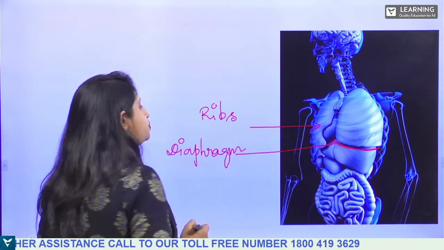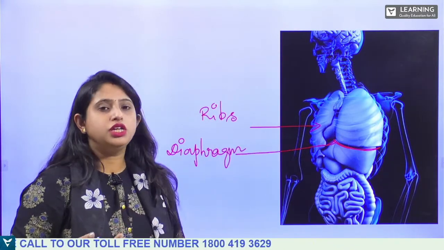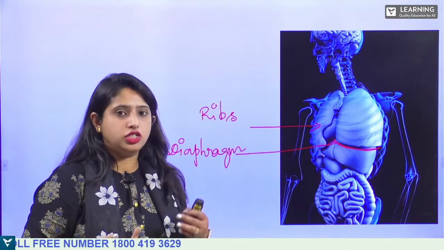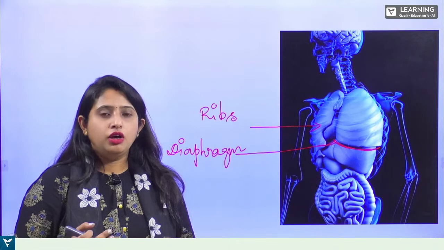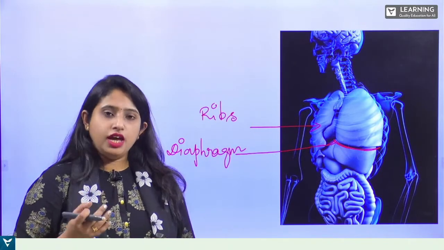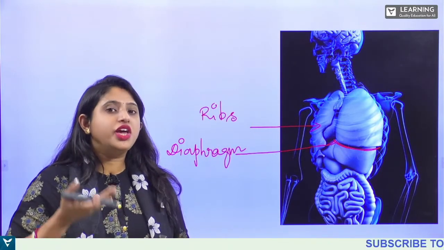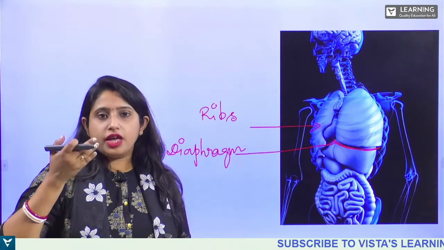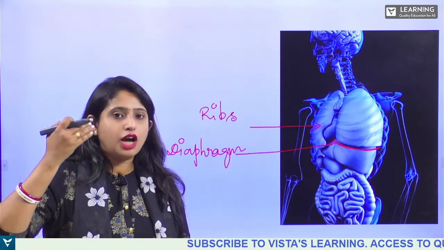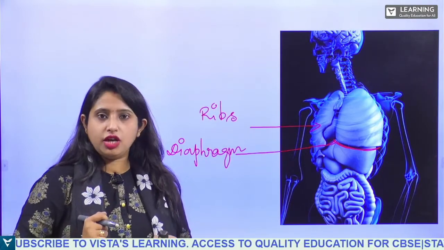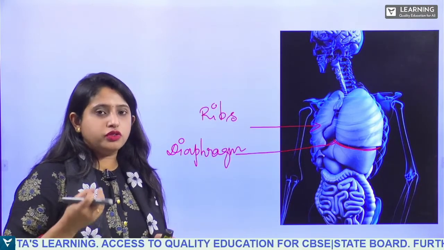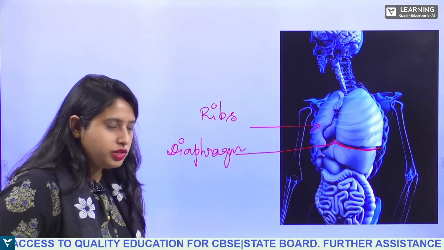So the diaphragm is present under the lungs, which helps in contraction and relaxation. During the breathing process, you see that when you inhale, what happens? The diaphragm raises up, and during exhalation, that is when we exhale carbon dioxide, the diaphragm comes back to its original position. What happens during inhalation and exhalation, we will discuss.